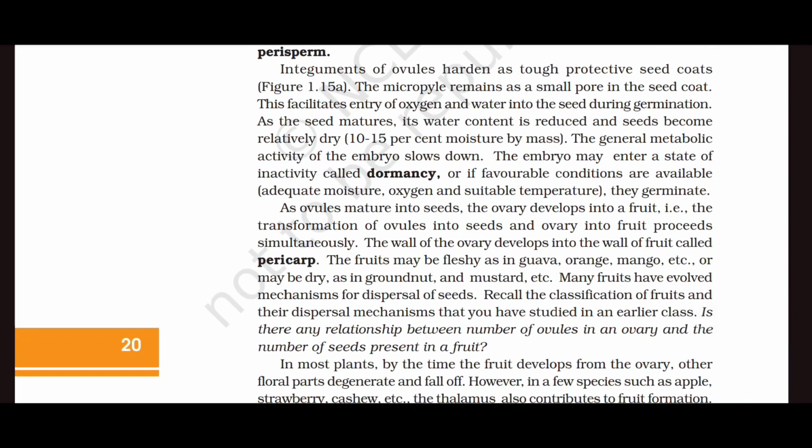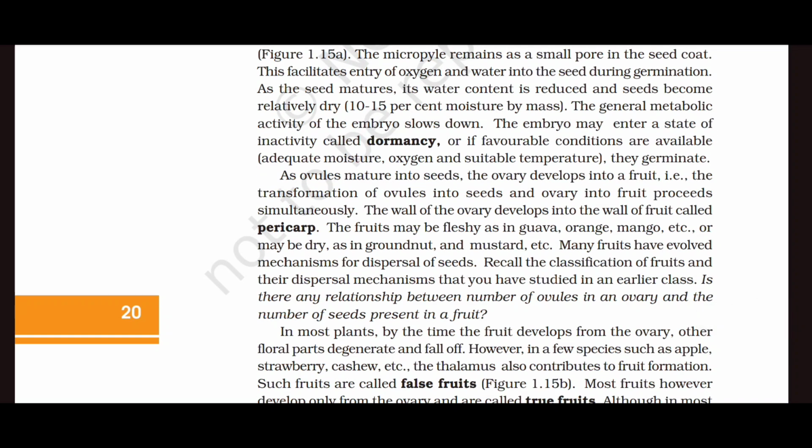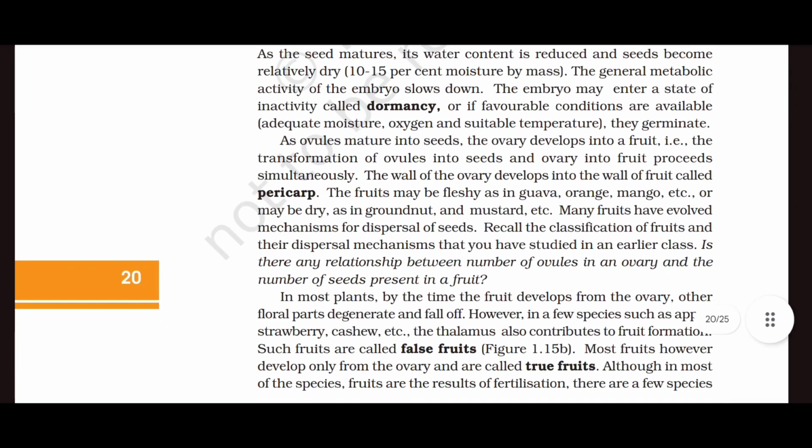As the seed matures, its water content is reduced and seeds become relatively dry, that is, 10 to 15% moisture by mass. The general metabolic activity of the embryo slows down. The embryo may enter a state of inactivity called dormancy, or if favorable conditions are available, adequate moisture, oxygen, and suitable temperature, they germinate. As ovules mature into seeds, the ovary develops into a fruit, that is, the transformation of ovules into the seeds and ovary into fruit proceeds simultaneously.